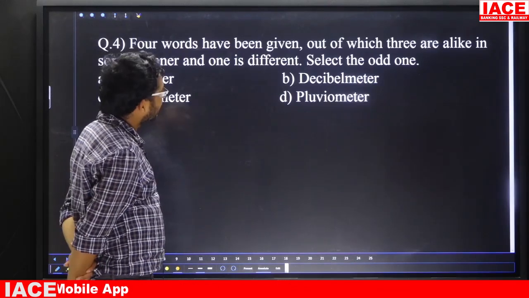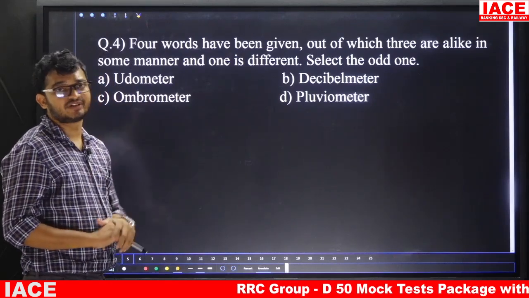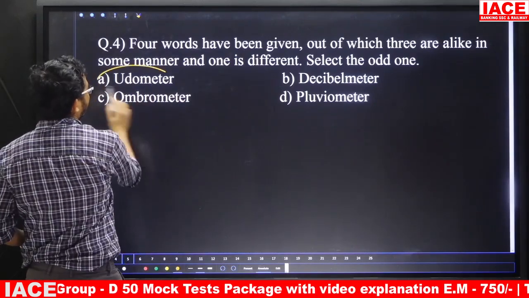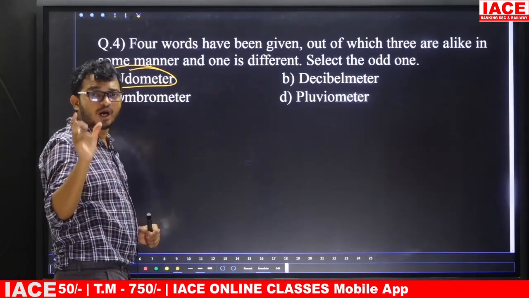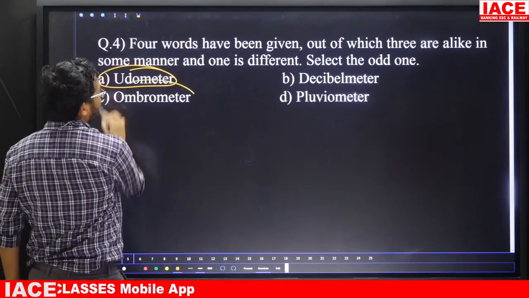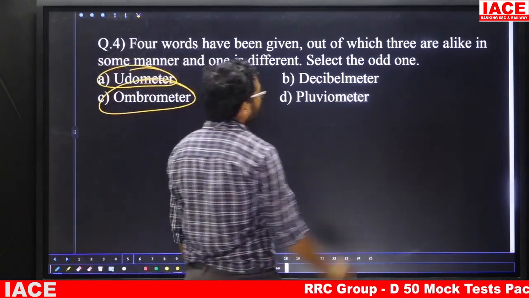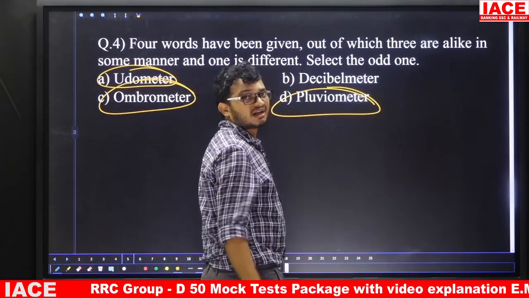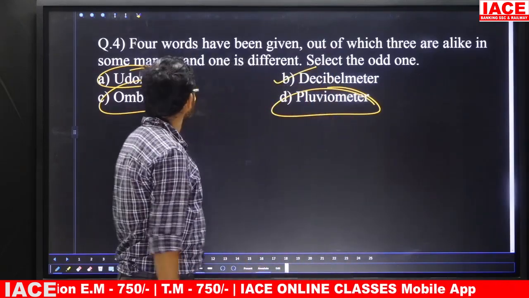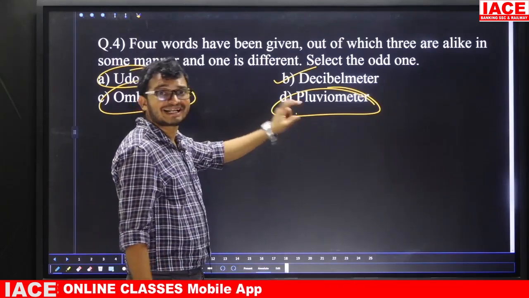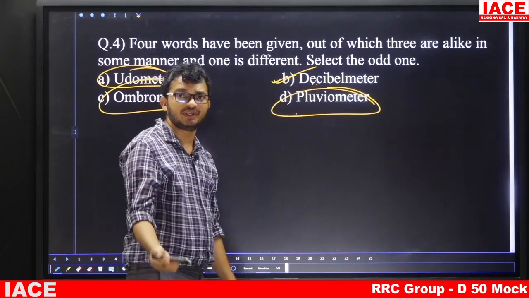Question number 4, 4 words have been given, out of which 3 are alike in some manner and 1 is different. So select the different one. So here odometer, this one is used to measure rain, like a rain gauge. That means in a particular area, in a particular time, how much water is there. Next, ombrometer, this one is also used to measure rain. Next one, pluviometer, this one is also used to measure rain. Next one, decibel meter, this one is used to measure sound. So these three are used to measure rain content. This one is used to measure sound. So the different one is option B.